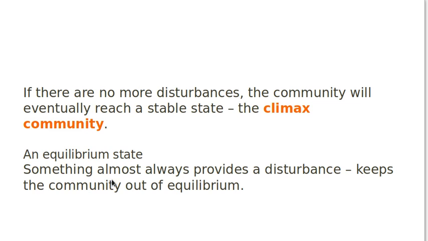But something always provides a disturbance. That is again the law of nature. Disturbance will be there, and so this keeps the community out of equilibrium and in a dynamic position. So this is what ecological succession is all about.